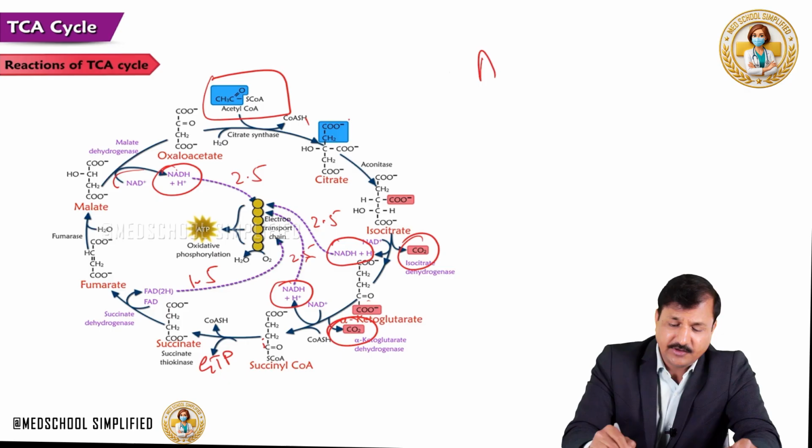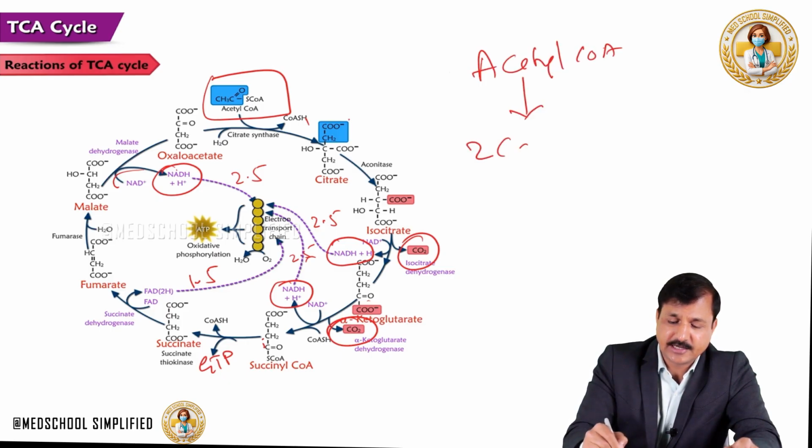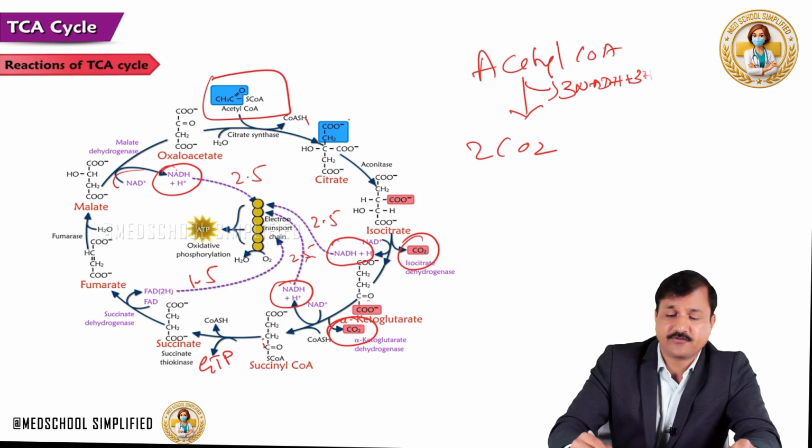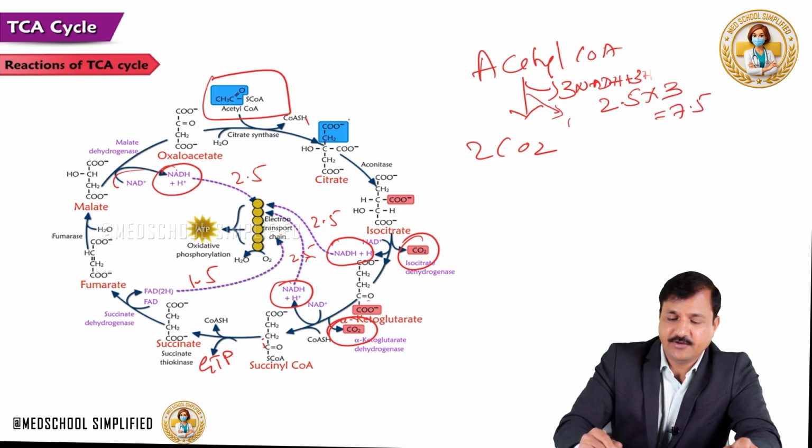So when acetyl-CoA is oxidized into 2 carbon dioxide molecules, we're going to get 3 NADH plus 3H plus molecules. So that means each NADH is 2.5. So 2.5 times 3, that will be 7.5 ATP. And then you get one FADH2, and each FADH2 is 1.5. So I will add 1.5 here.